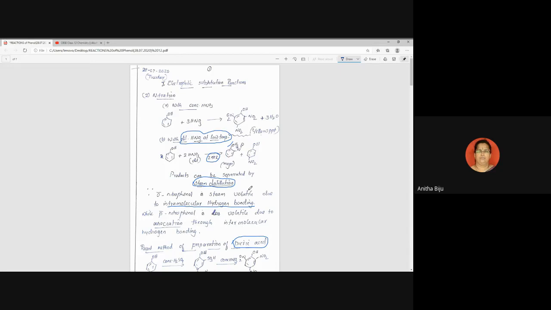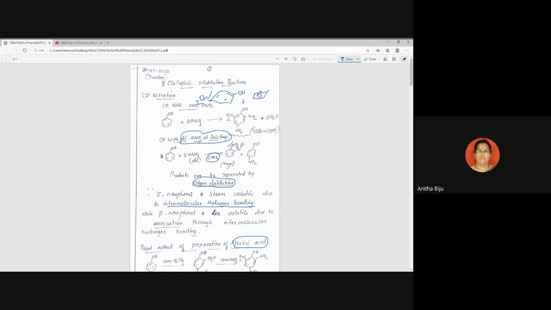Why is the other one less volatile? Again, the reason is very important. In this case, we draw the structure in a slightly different way, so I will draw it. When we draw the structure in a symmetrical way, here we write OH, and here at the para position we have NO2. I have written it in the same way as in the product side. And here you can write plus one more molecule of the para-nitrophenol. Draw that also, one more molecule.